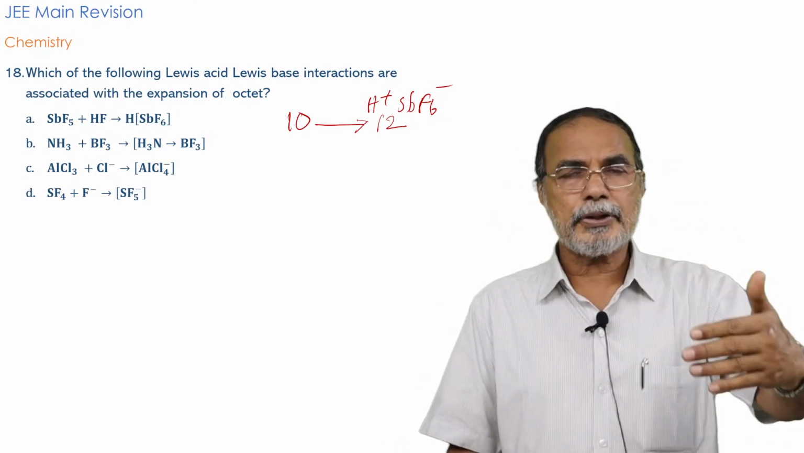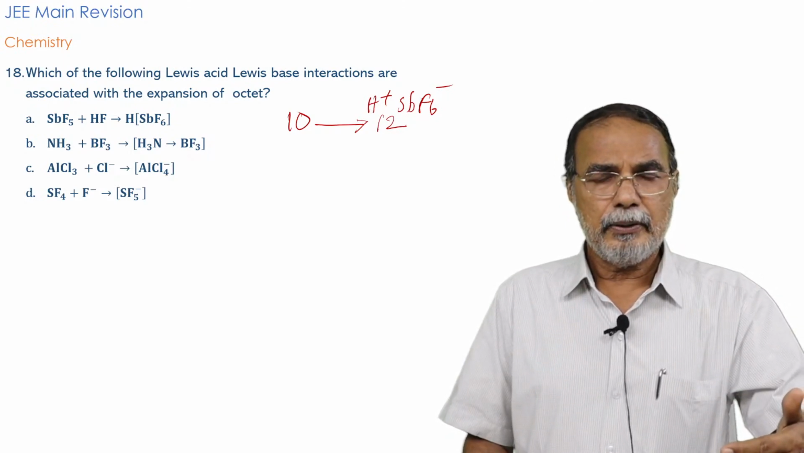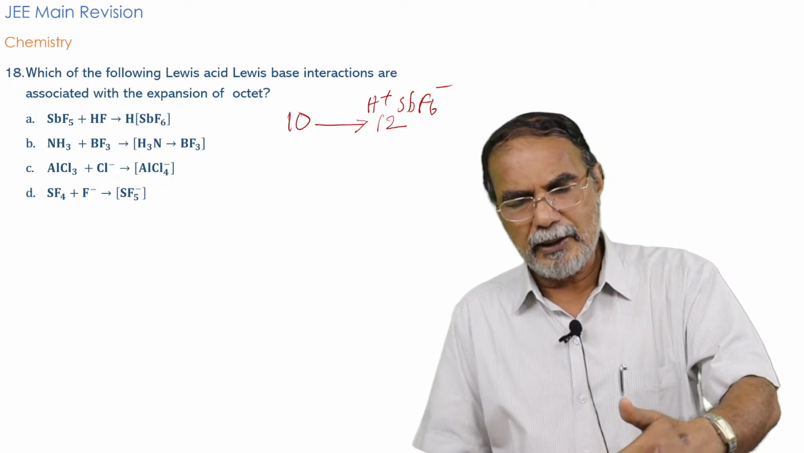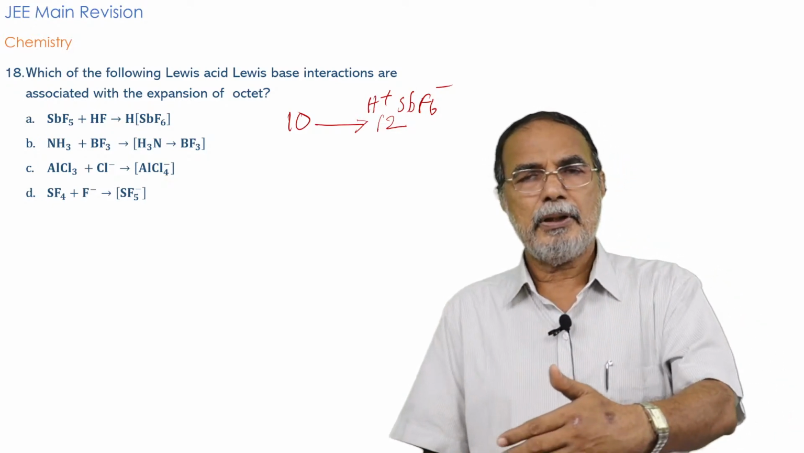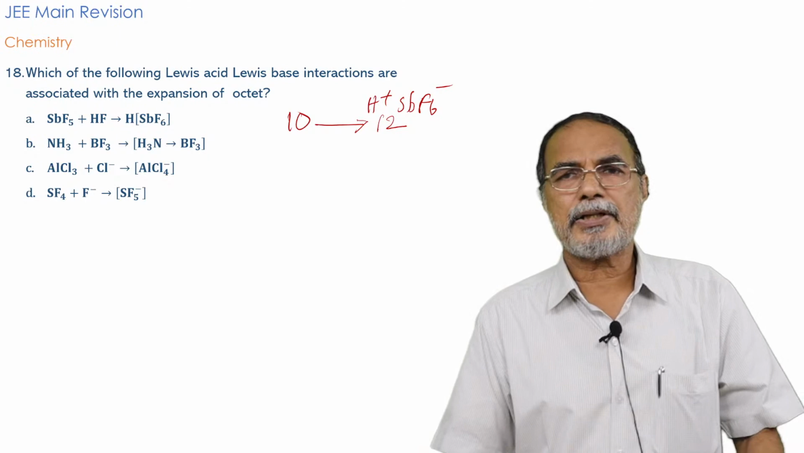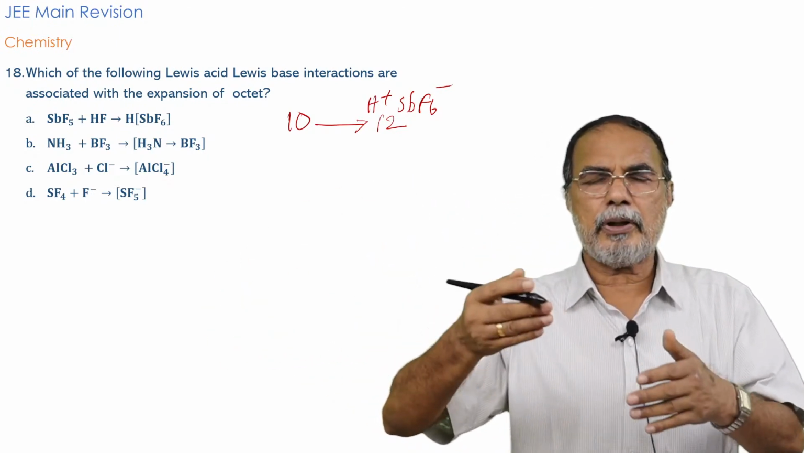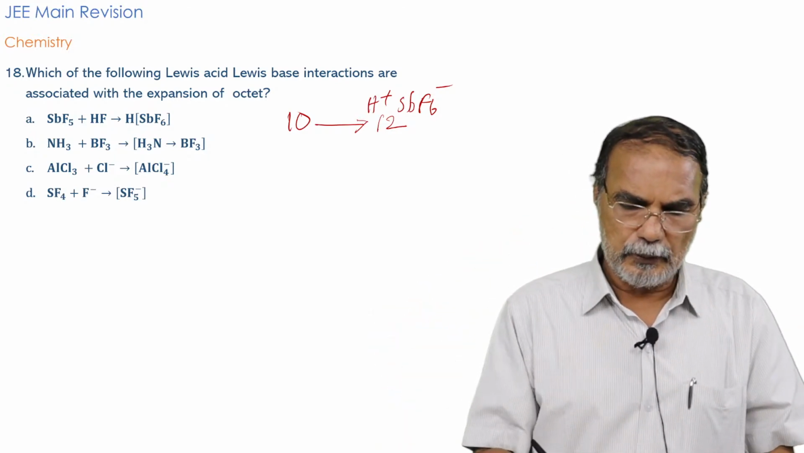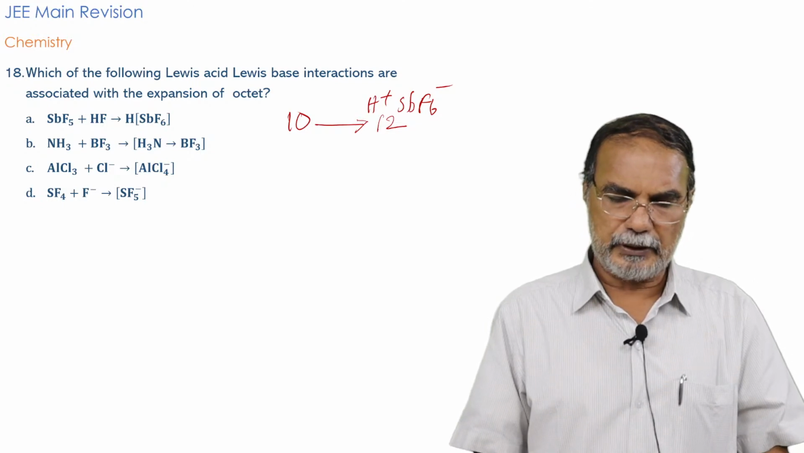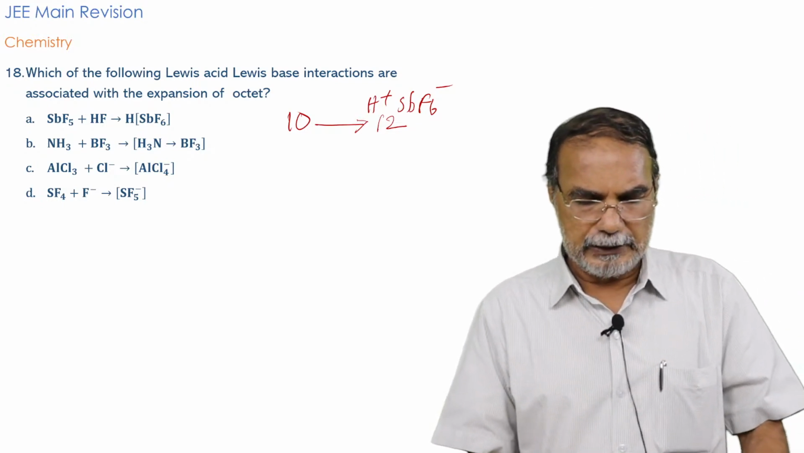Already it was 2 electrons more than the octet. From antimony pentafluoride, which has 10 electrons in the valence shell, now in forming this complex, it has 12 electrons in the valence shell. That means there is an expansion of the octet. This sort of phenomenon is what you call expansion of the octet during bond formation. So in the first case, there is expansion of octet. What about the second case?